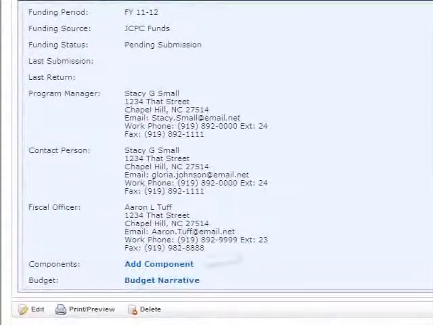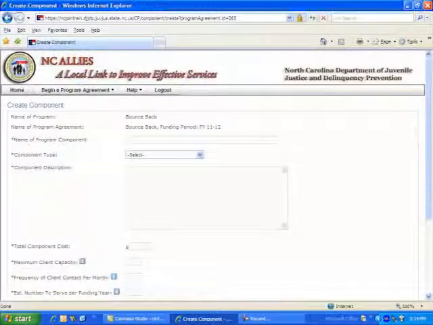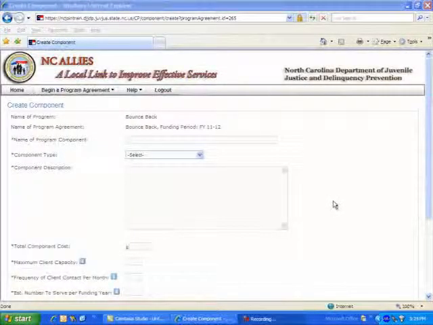Let's move forward now by adding component information. Click on Add Component. You are now ready to complete the component information within your program agreement. Let me point out a couple of things here.